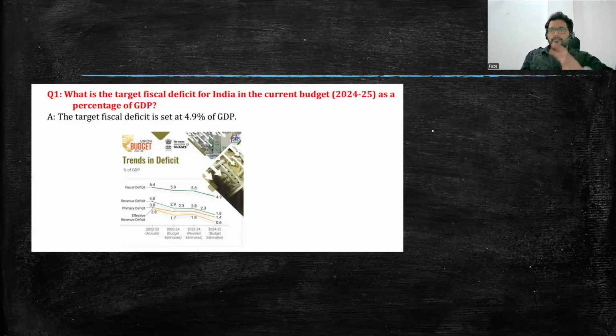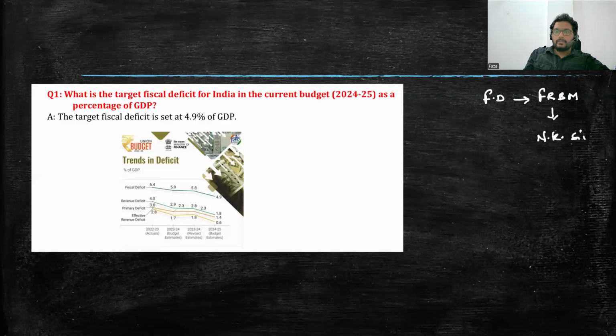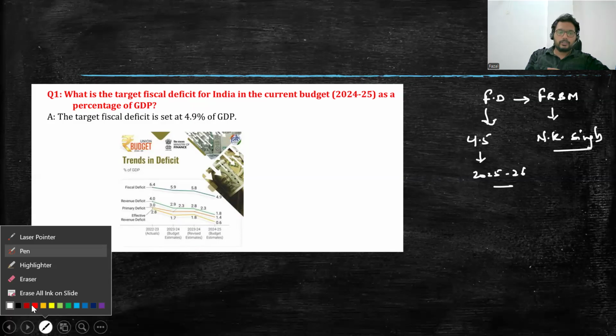So here, this is one of the most important and known facts for everyone about the fiscal deficit. In this, the very important facts you have to remember are the FRBM targets. You should also remember the guidelines mentioned by the NK Singh committee. So these are the three important things we should remember. And FD is about to be brought to 4.5 percent of the GDP by 2025-26. Most of the students have written this in their regular class notes. Considering this, let us look at this question.